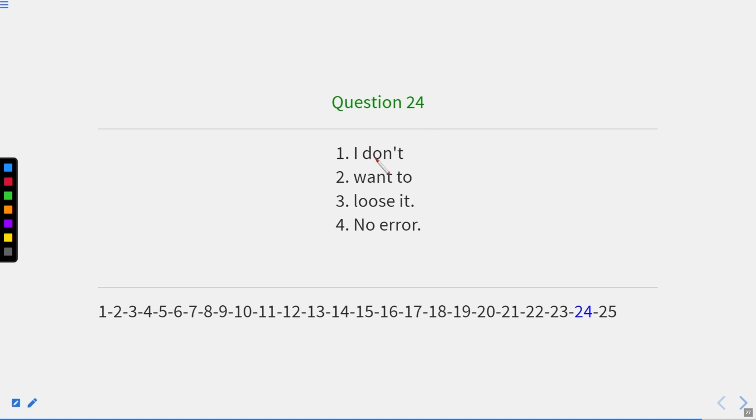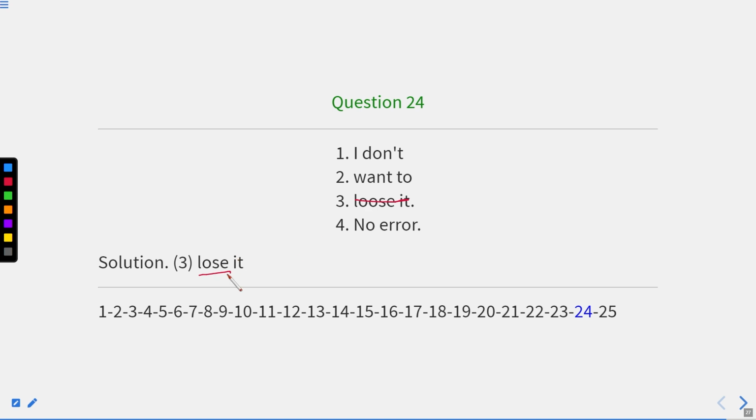Here don't shows that the sentence is present indefinite. Now loose means when something is not fitting. So I don't want to lose. Lose is when we miss something. Now here the error is in part third, where it should be lose, not loose.